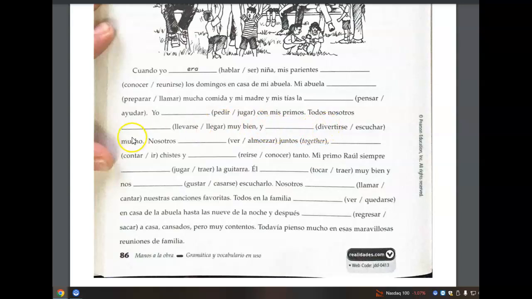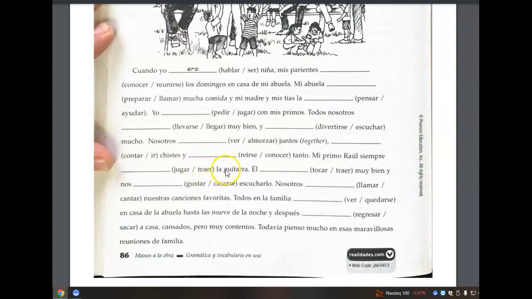Nos divertíamos mucho. Nos llevábamos. Nos divertíamos. Again, your subject is nosotros, both of these being reflexive verbs. Nosotros almorzábamos juntos. We'd have lunch together. Contábamos chistes. We'd tell jokes. Y nos reíamos. Nos reíamos tanto. Mi primo Raúl siempre traía.